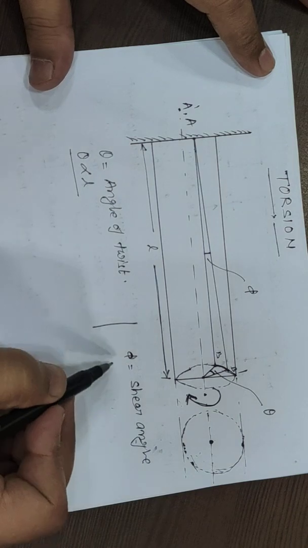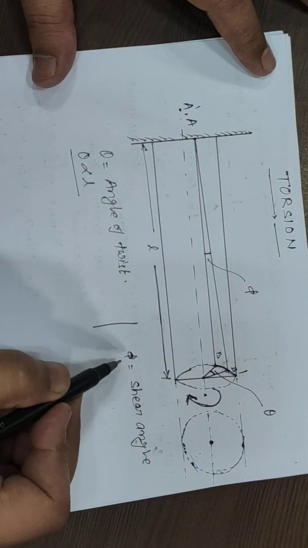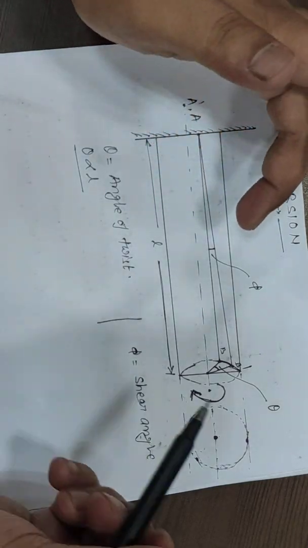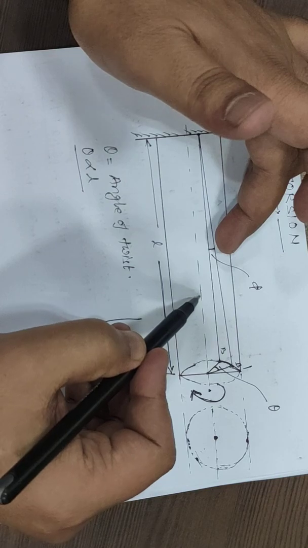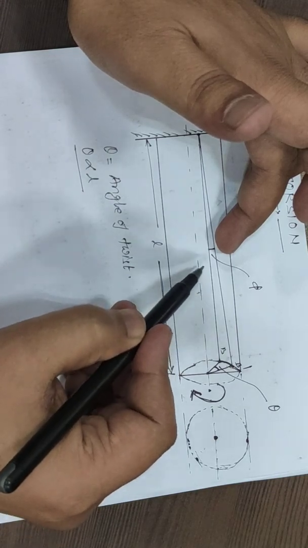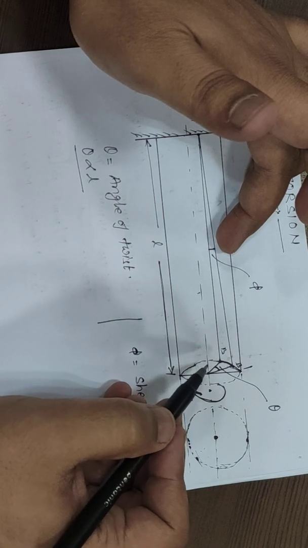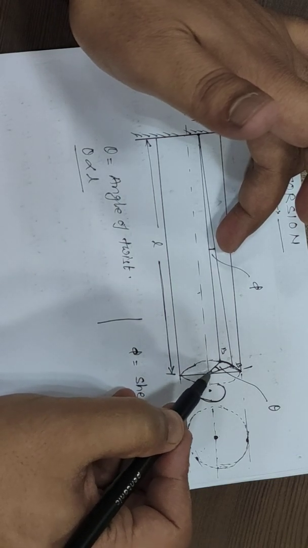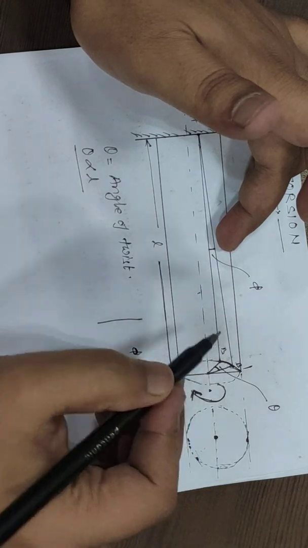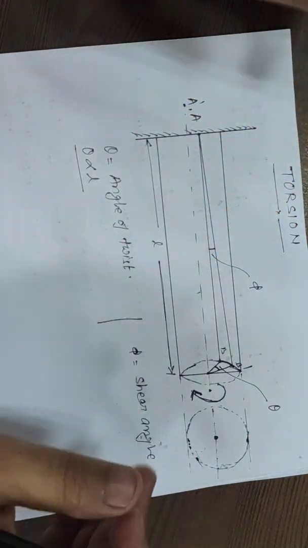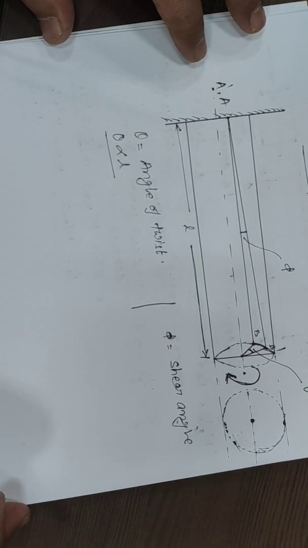Now the variation of this shear angle we can observe from here: while moving from the center point in the outward direction, we have taken two radial points, let's say a point here and a point here. So this phi angle is varying with respect to r.